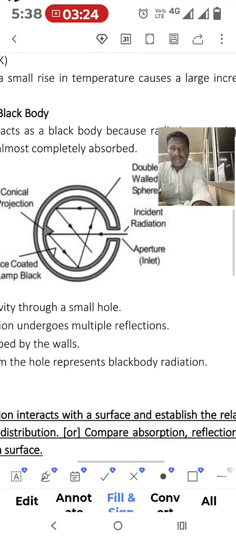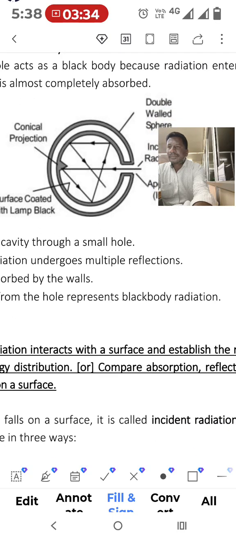When the incident radiation falls on this hole, the radiation is reflected multiple times inside the surfaces. This projection is called a conical projection, and the surface is coated with black surfaces. So this is one of the best practical approximations of black body radiation.